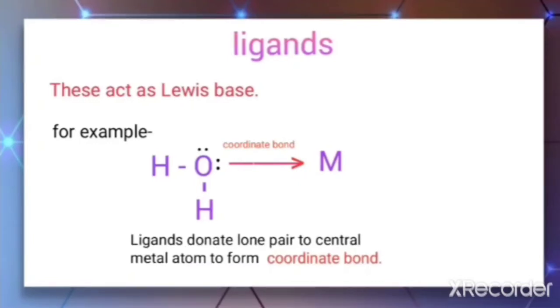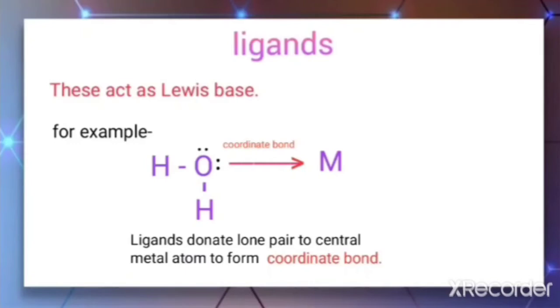Because of the presence of lone pairs of electrons in the outermost orbitals, they can donate to the central metal atom and form a coordinate bond. So the metal atom can act as a Lewis acid because it has some vacant orbitals, so it can easily accept the lone pairs donated by the ligands.